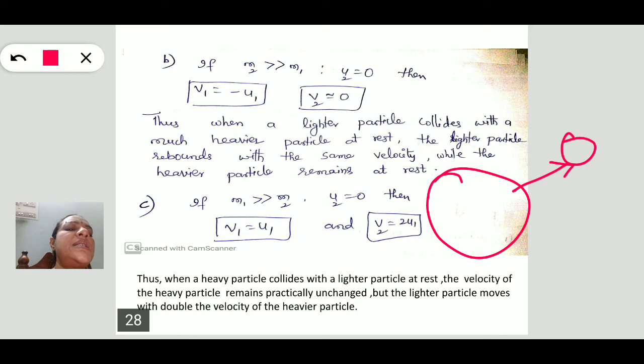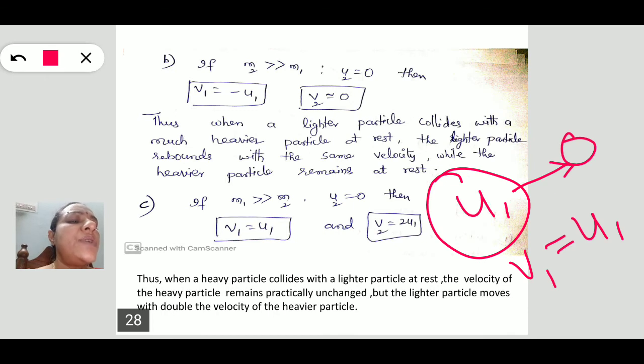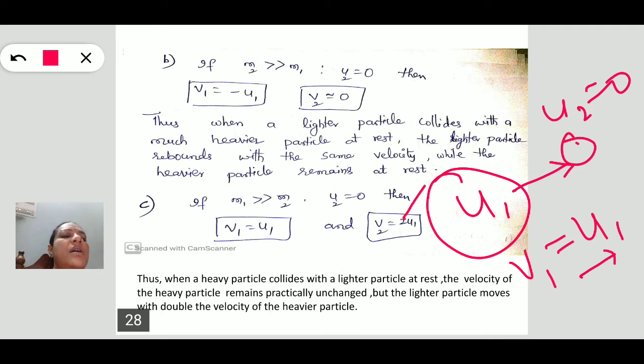V1 must be equal to u1. This body's velocity is u1, and the velocity u2 is equal to 0. The first body continues its motion with its original velocity, but the second body moves with twice the velocity of the first body. That means v2 is equal to 2u1.